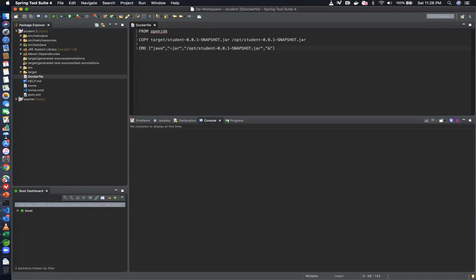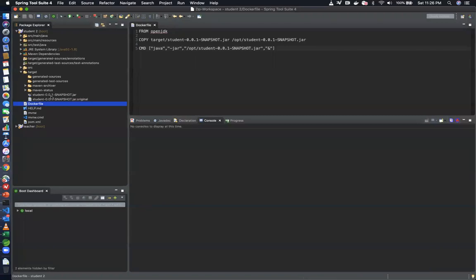So now I have my Docker file ready. I have to build using this Docker file in order to get a Docker image, right? But before that, let me first get my jar file. So in my target directory over here, do I have the jar file? I do have a jar file over here. Let me just ensure that I recreate it.